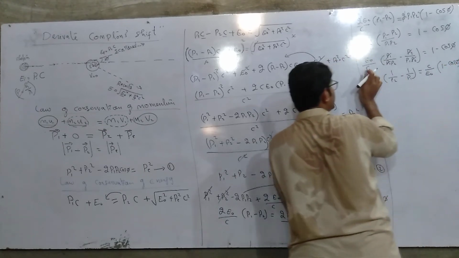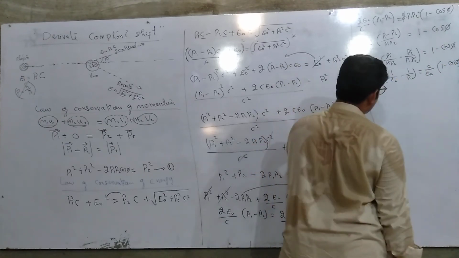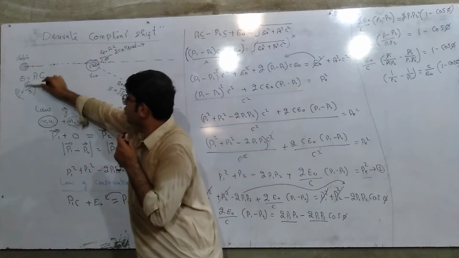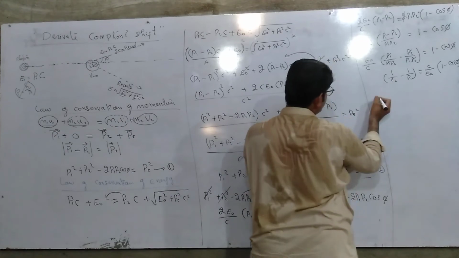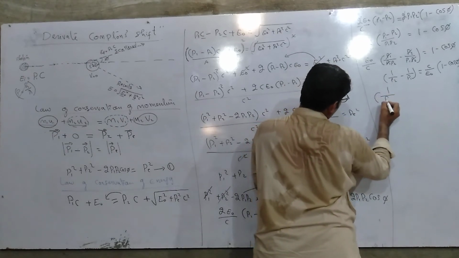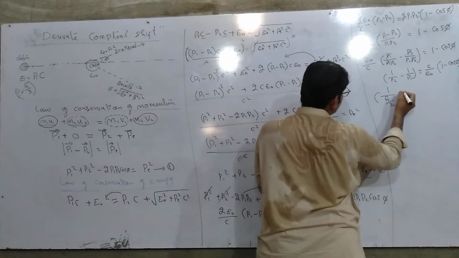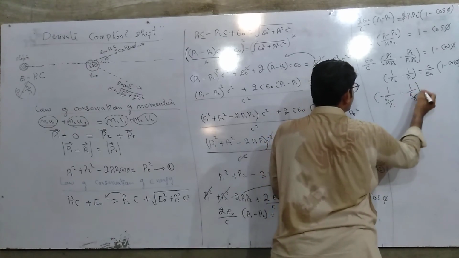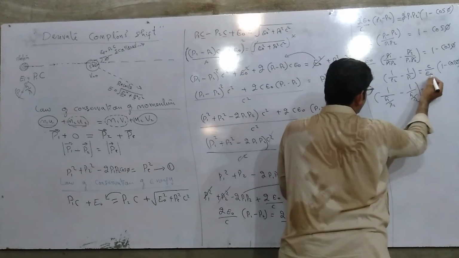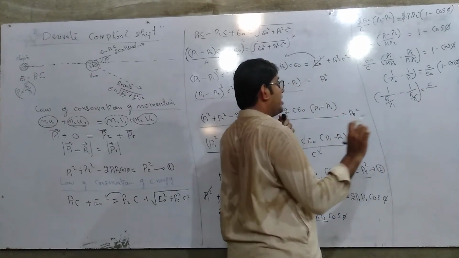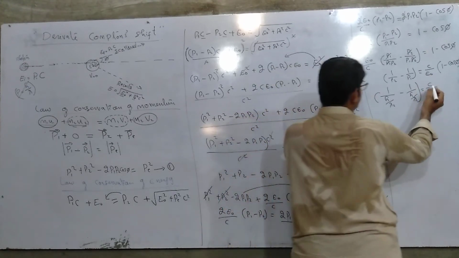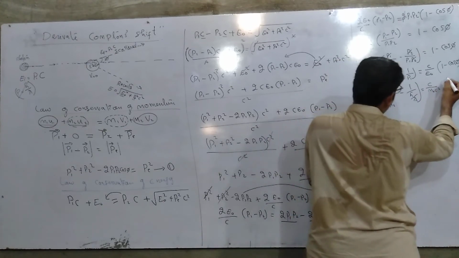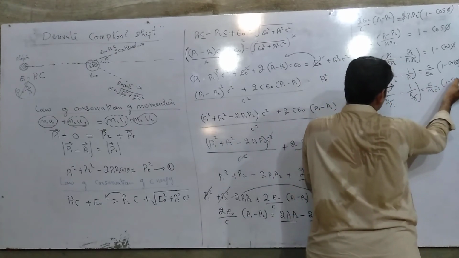I have shifted C and E naught to the other side. Here, as I told you, momentum is equal to h upon lambda. So we can write 1 upon (h upon lambda 2) minus 1 upon (h upon lambda 1) is equal to C, and E naught is the rest mass energy, so we can write m naught C square, and 1 minus cos phi.